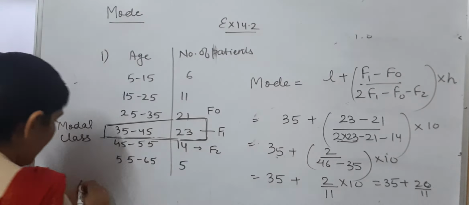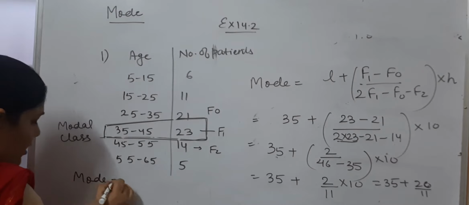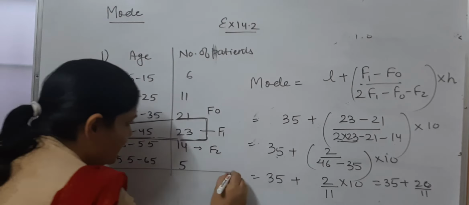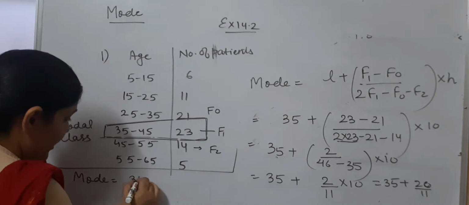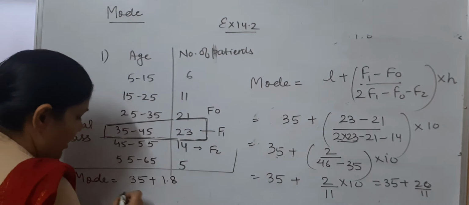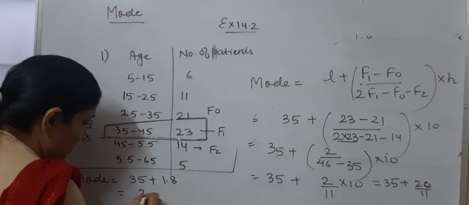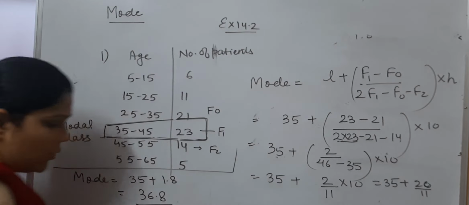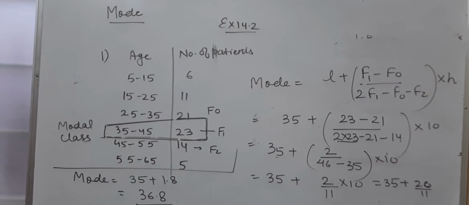I am just solving it here. How much will the mode be? The mode is going to be 35, and 20 upon 11 is what? 1.8, which is going to be 36.8. So that is how we are going to find out our mode. I hope this is very much clear to all of you. Okay? Alright, now moving on to the next part, the next question of your exercise.